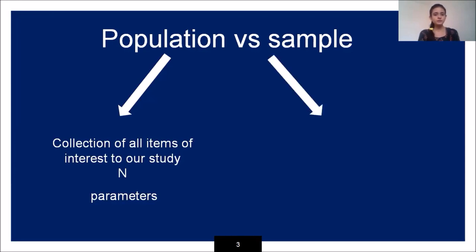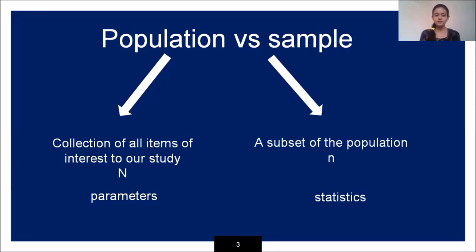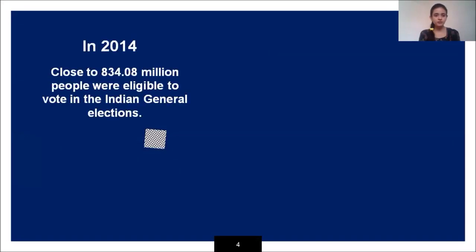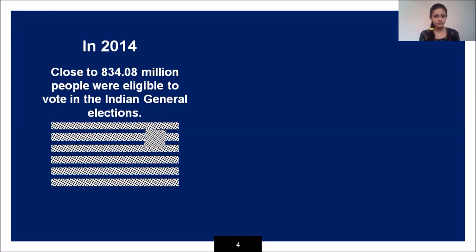Now, what is sample? It is the subset of the population. Let's call it small n, and we call it the statistics. Let me make it clear with one example. Suppose in 2014, close to 834.08 million people were eligible to vote in the Indian general elections.